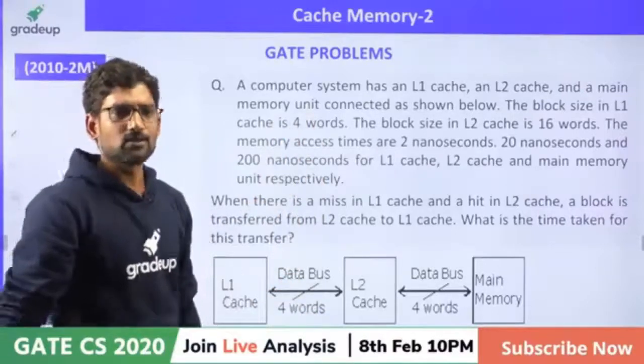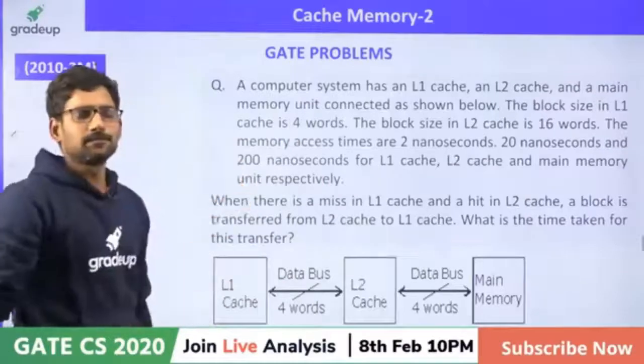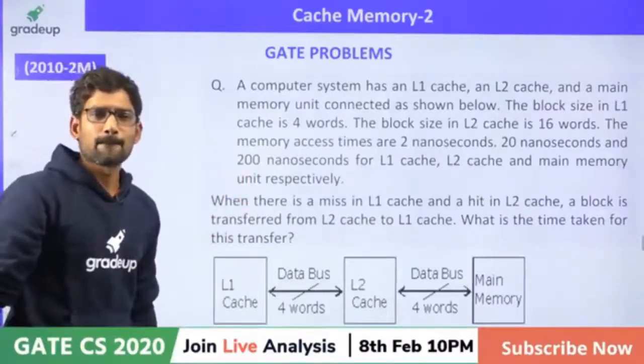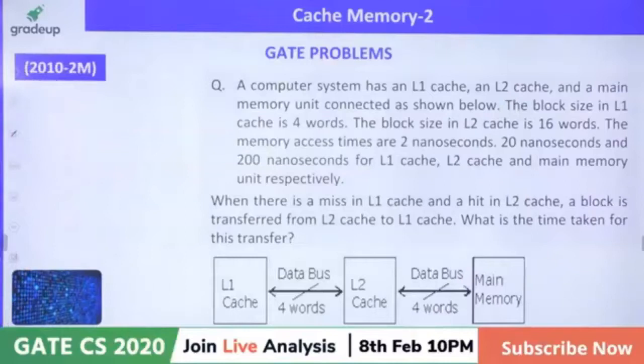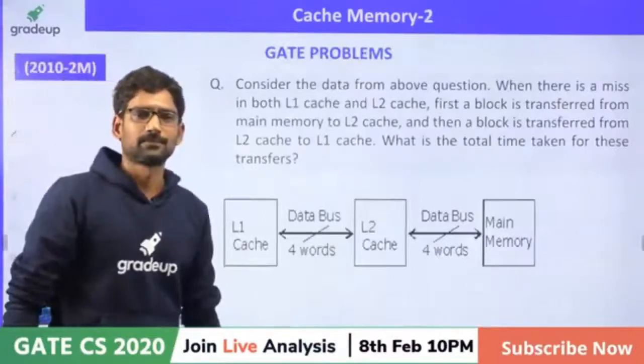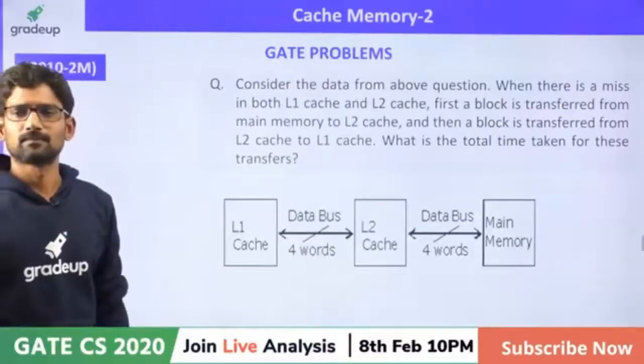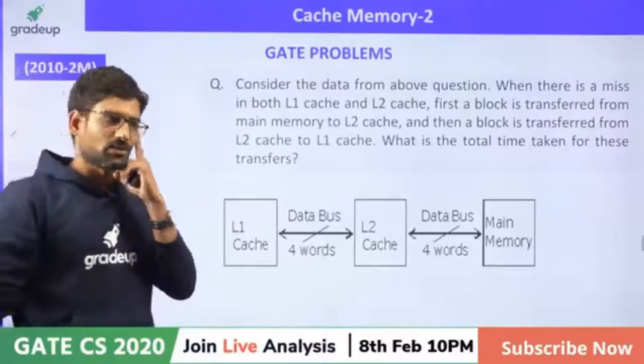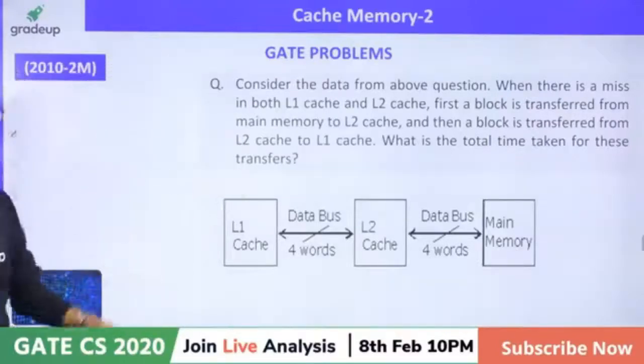Please take a snap of this, everybody. And this is the next question. Please take a snap of this second question.